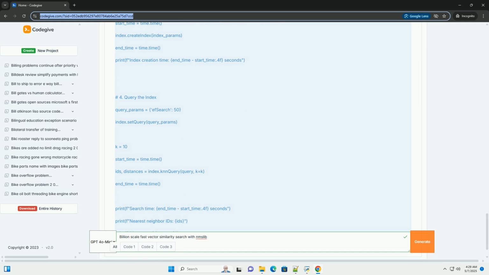2. Indexing time. Parallel indexing: use all available cores to parallelize the index construction. NMSLIB is multi-threaded. Incremental indexing: instead of rebuilding the entire index from scratch every time new data arrives, you can incrementally add new vectors to the existing index. HNSW supports incremental indexing to some extent, but performance can degrade after many insertions. Consider periodically rebuilding the index if the performance degrades too much.